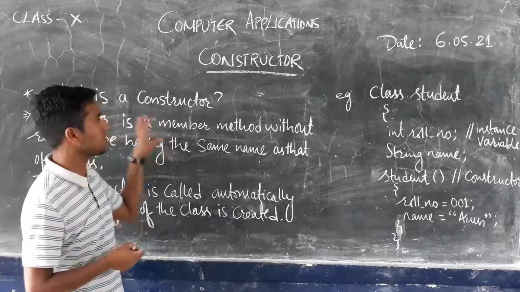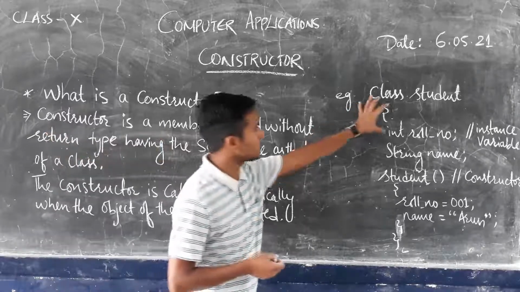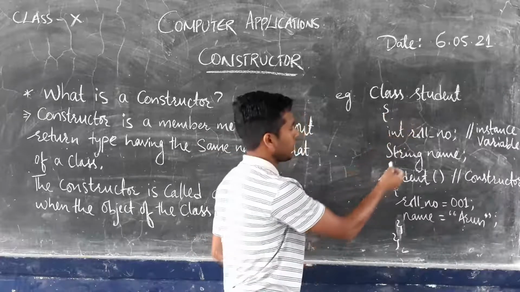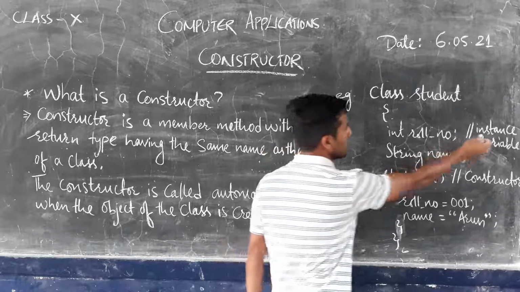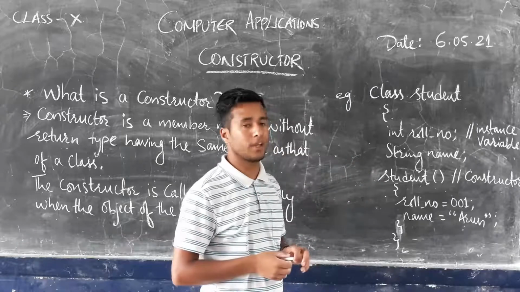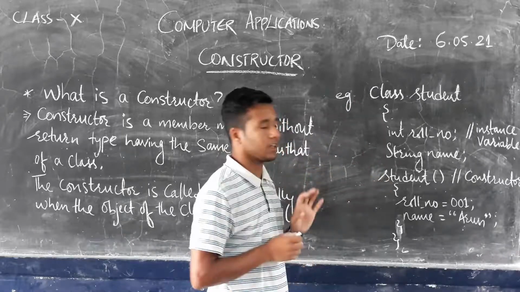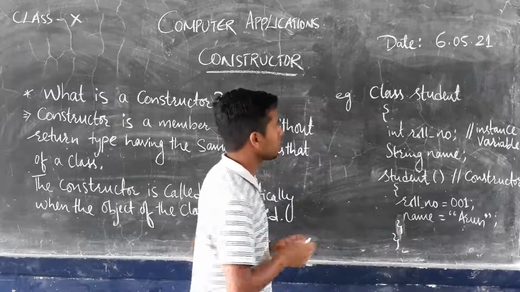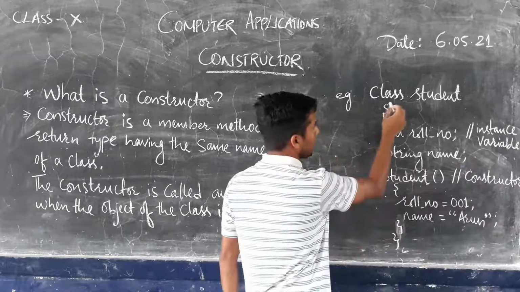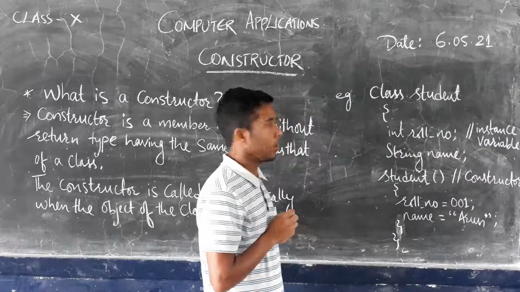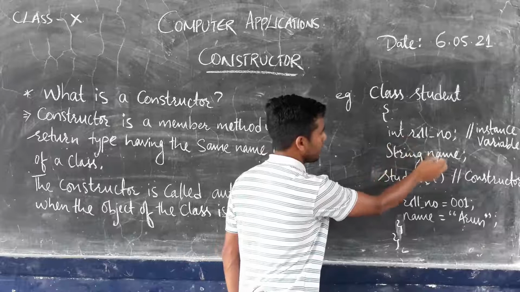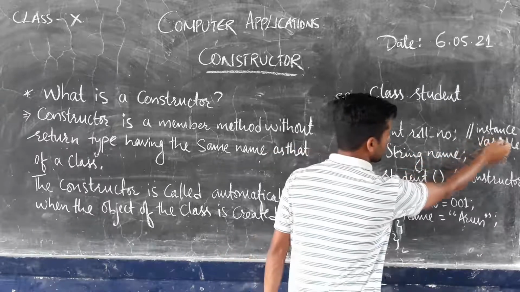In order to explain this constructor portion, I have written a small program section where you can see the class and its definition, and some variables which are called instance variables. This is the thing that I'm going to explain. I have written a class, and the name of the class is Student. In the next line I have opened the curly braces, and just below them I have mentioned two variables which are called instance variables.